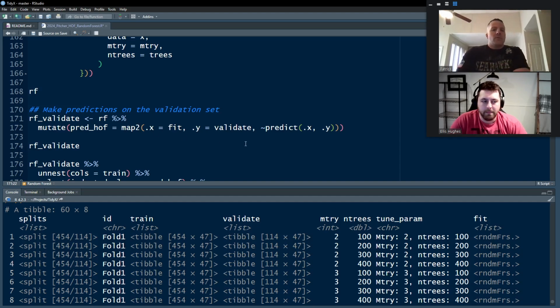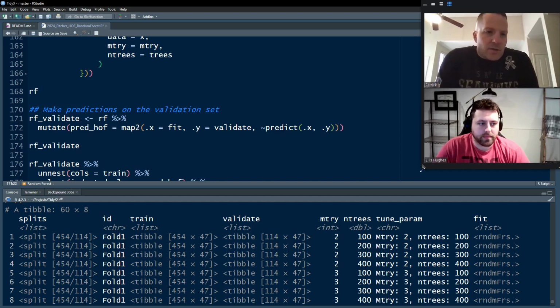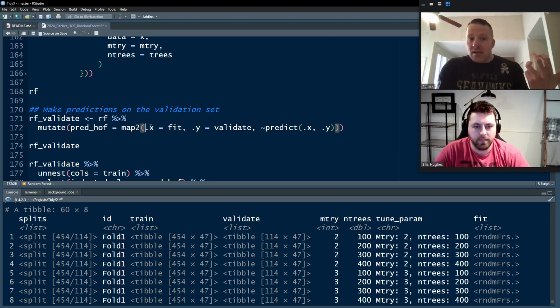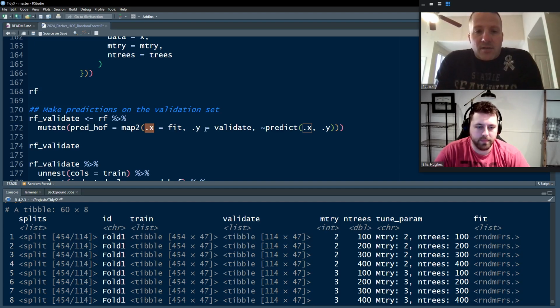Yeah, so the first thing that we're going to do, now that the model is fit, is make some predictions on the validation set. We're going to do this by taking the RF object that we just created. We're going to add in a predicted Hall of Fame column, and we're going to use map2, again coming from purrr.